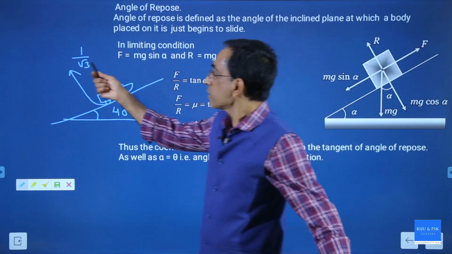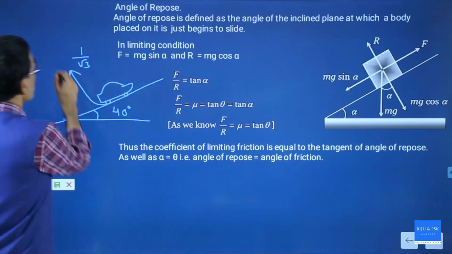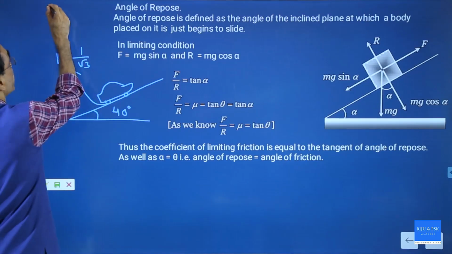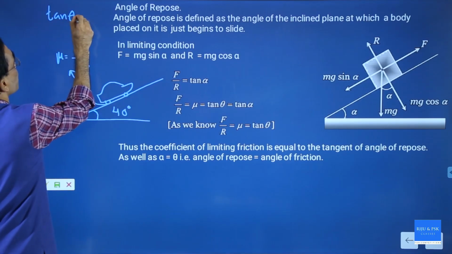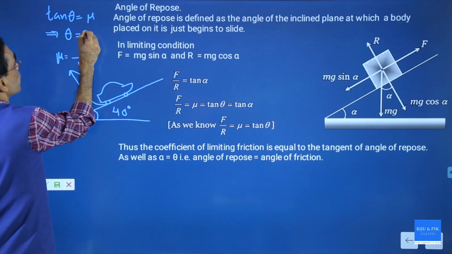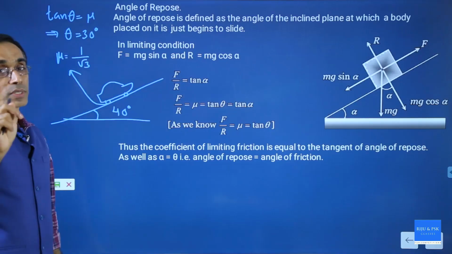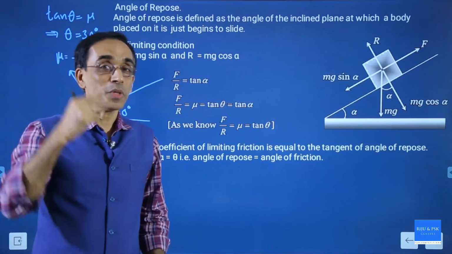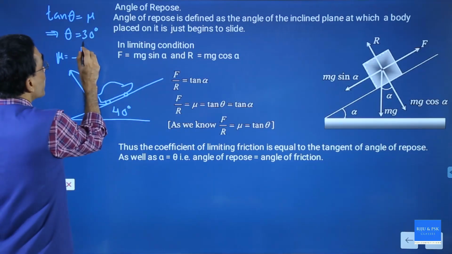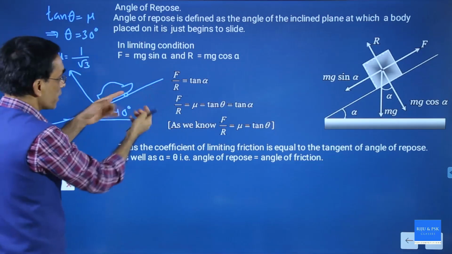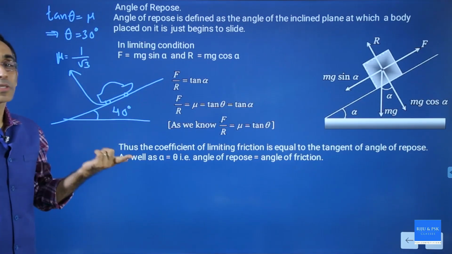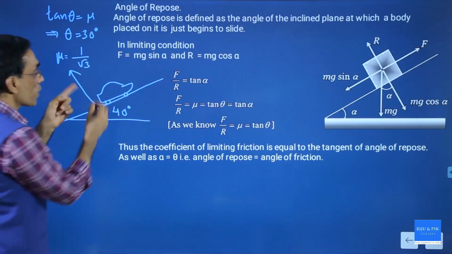Now I will tell you. This is the coefficient of friction, mu is 1 by root 3. So from that we can use the idea that tan theta is equal to mu, which implies that since mu is 1 by root 3, theta should be equal to 30 degree. What is theta? Theta is the angle of friction. I got the angle of friction as 30 degree, and we should know that the angle of friction equals the angle of repose. That means at 30 degree, the body will start sliding down. And the angle is 40 degree. So what will happen? It is more than 30, so your car will not stay there.